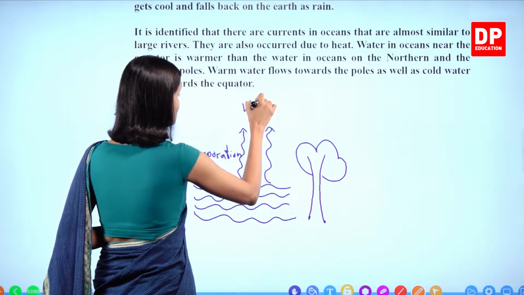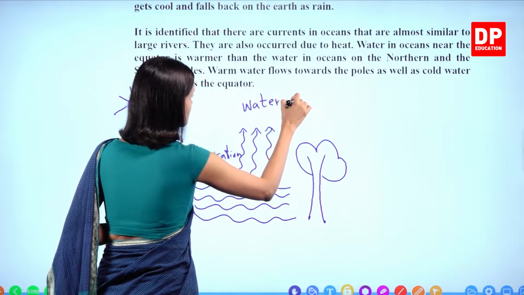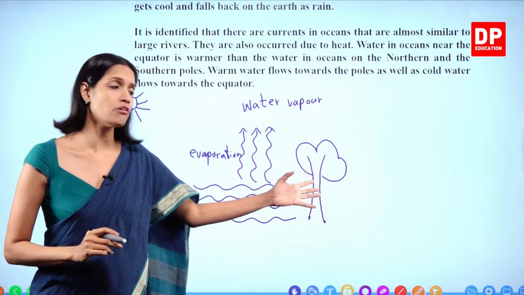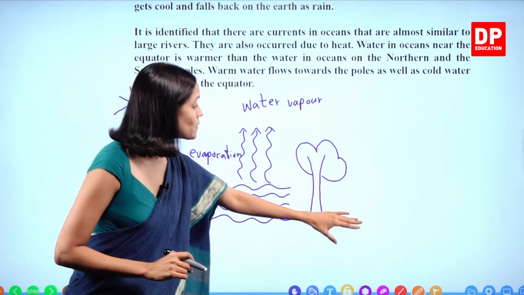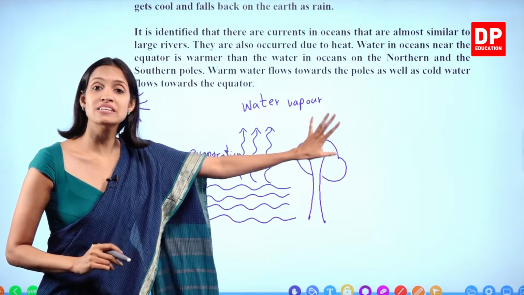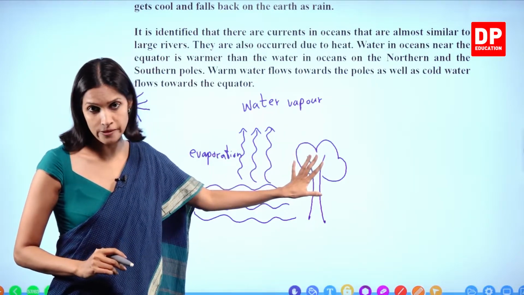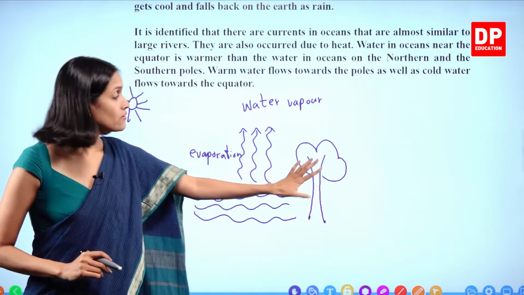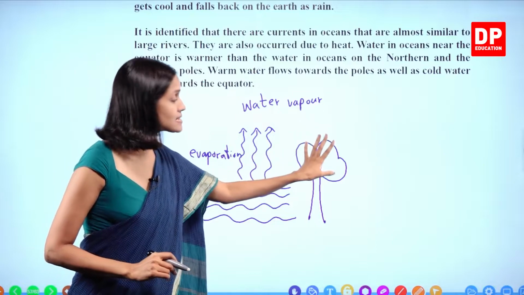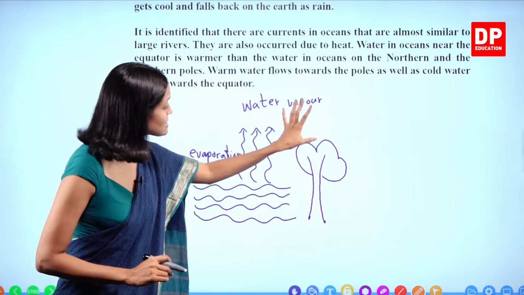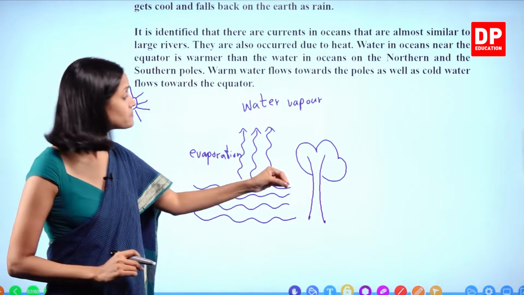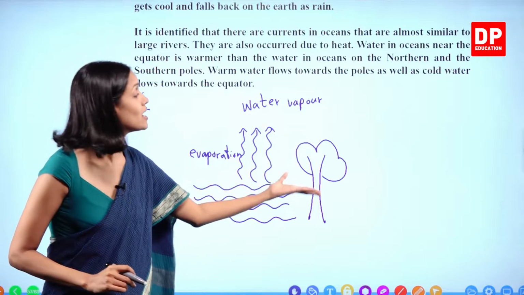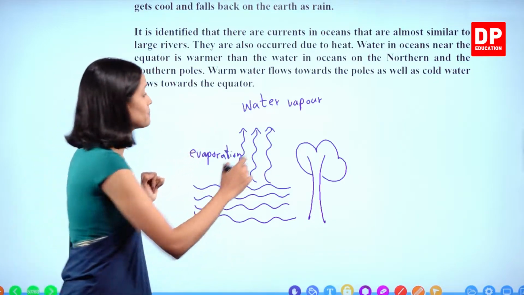Okay, and water vapor is formed. In the same way, you all know that plants absorb water from their roots, and water is present in the other parts of the plant as well. During the daytime, the plant body also gets heated up. Right? Because the temperature increases in the plant body, the water present inside the plant also gets heated up, and this liquid water also turns into water vapor, and it comes out of the plant as water vapor.